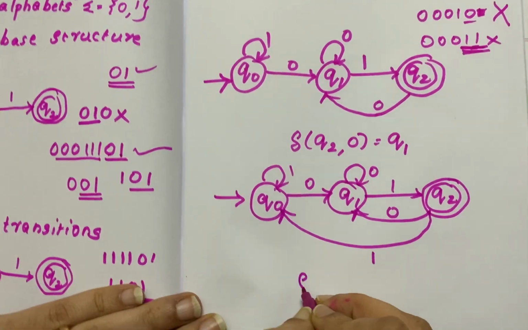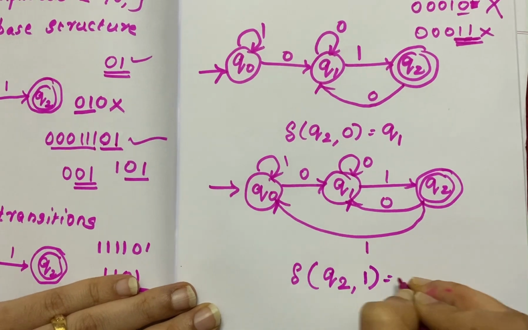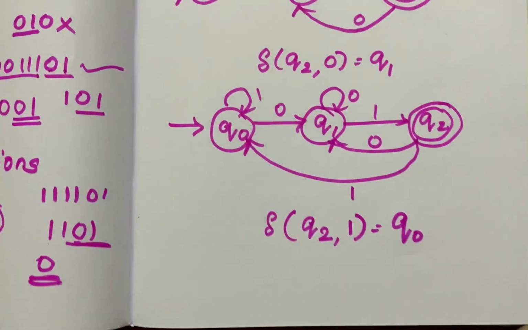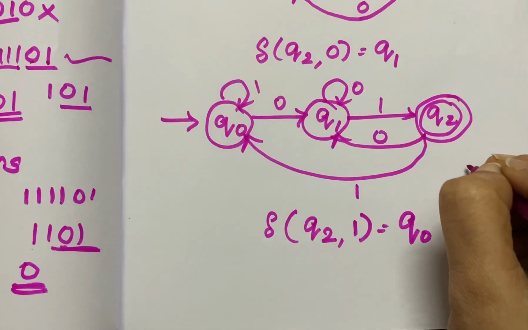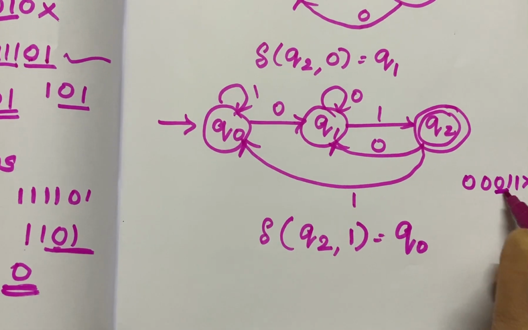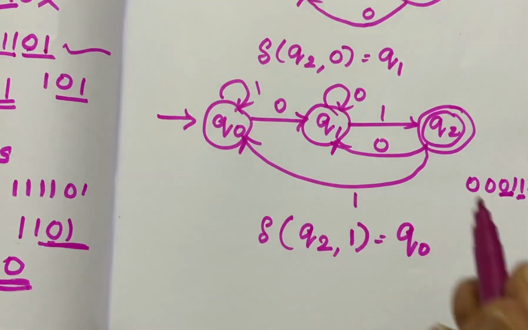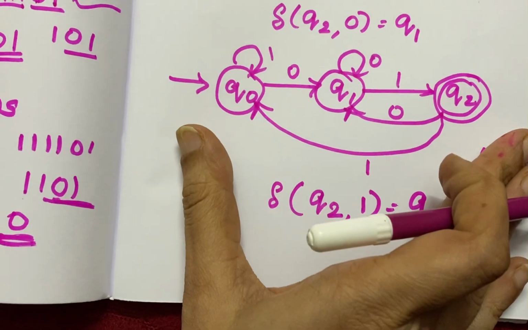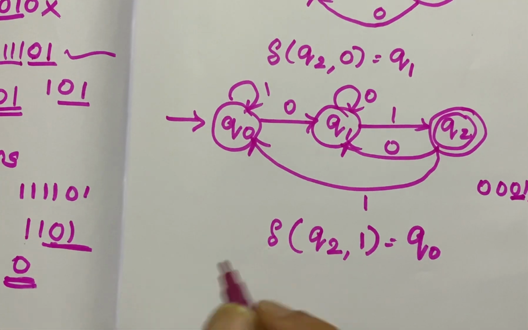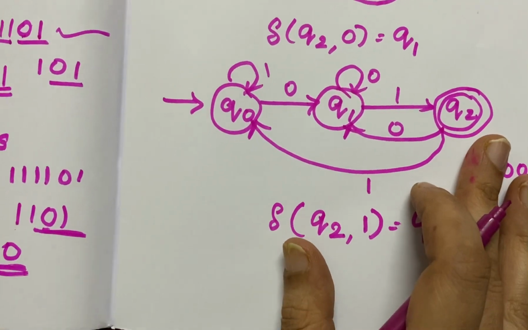Okay. So the transition function will be Q2 on having 1 it will go to Q0. Why? Because it should not be in the final state, because that string should not be accepted. Okay, so 0 0 0 1 1 means this string must not be accepted. So after this 0 1, see here 1 1 is coming. So where it has to go? It has to go back to Q0. So this is your final DFA which will be constructed. So what are the things you need to do? This is your final step that construct the DFA. So this is your final DFA.